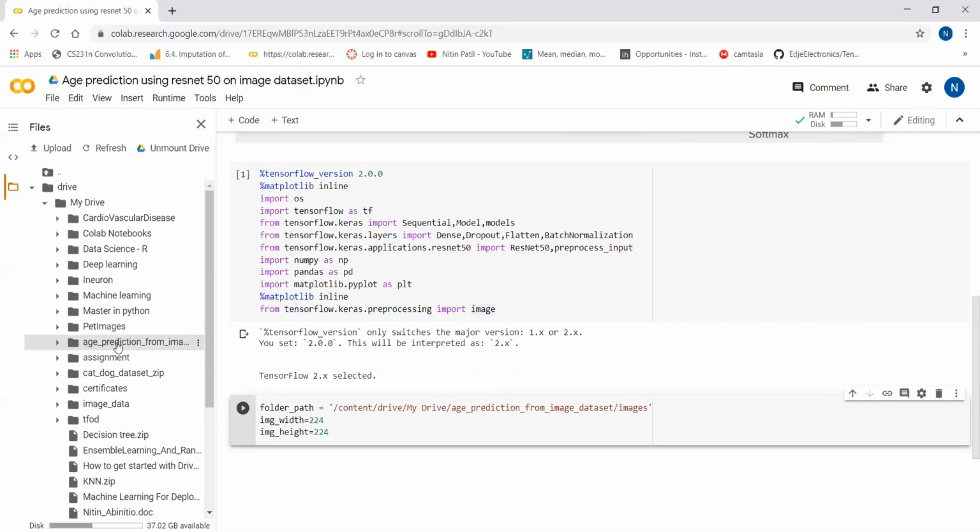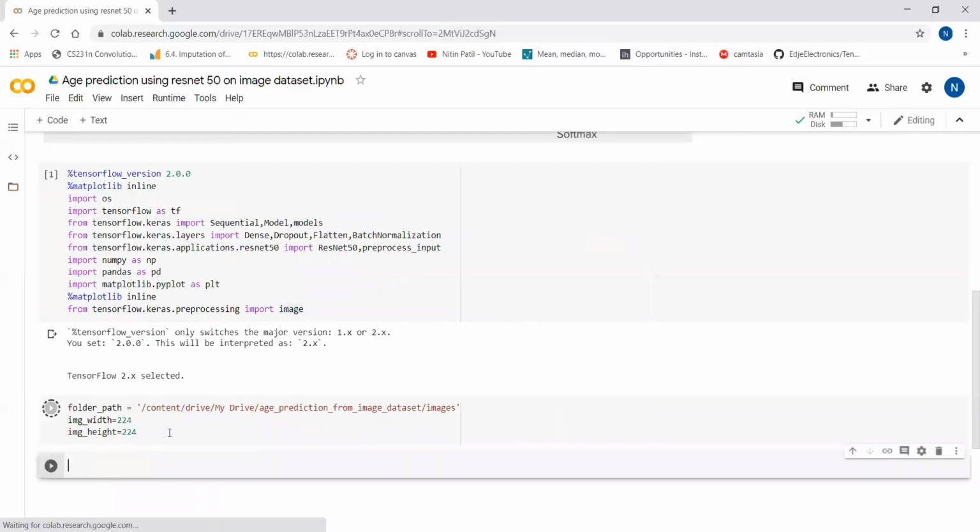I have copy pasted this path over here, and now you can see under this I have an images folder. Under this images folder I have all the images. I have created a model, so there will be the model file, and this is the images zip file. Okay, so you just need to keep an images folder over there and keep all the images under it. In the last video we used categorical folders, right? Suppose there are dog and cat, we made one cat folder and one dog folder. That is not necessary over here. We are doing regression.